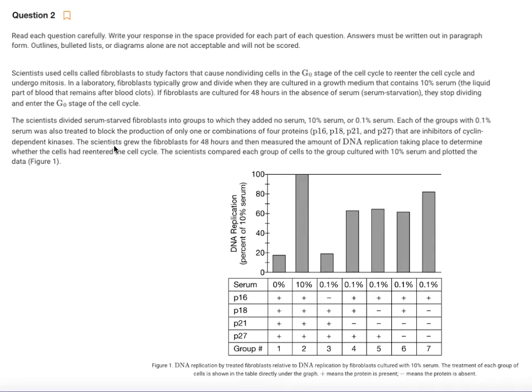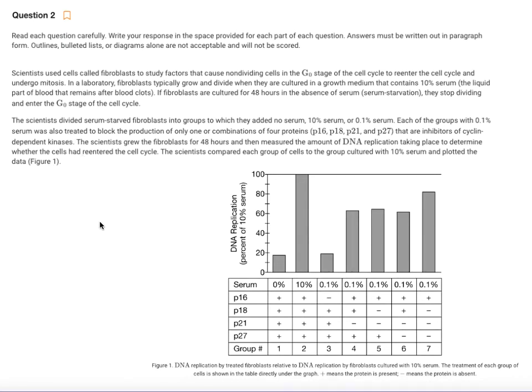So scientists use cells called fibroblasts to study factors that cause non-dividing cells in the G0 stage of the cell cycle to re-enter the cell cycle and undergo mitosis. In a laboratory, fibroblasts typically grow and divide when they are cultured in a growth medium that contains 10% serum, the liquid part of blood that remains after blood clots. If fibroblasts are cultured for 48 hours in the absence of serum, starvation, they stop dividing and enter the G0 stage of the cell cycle.